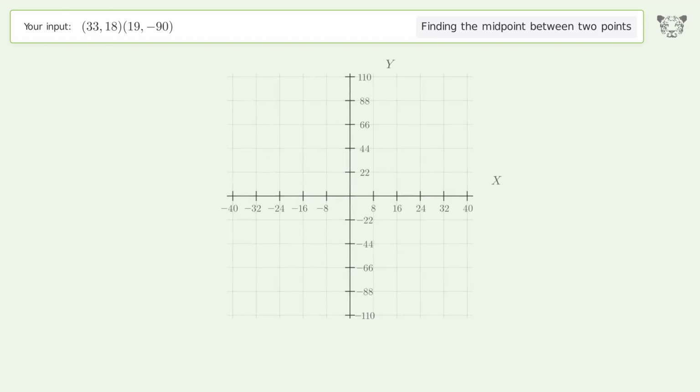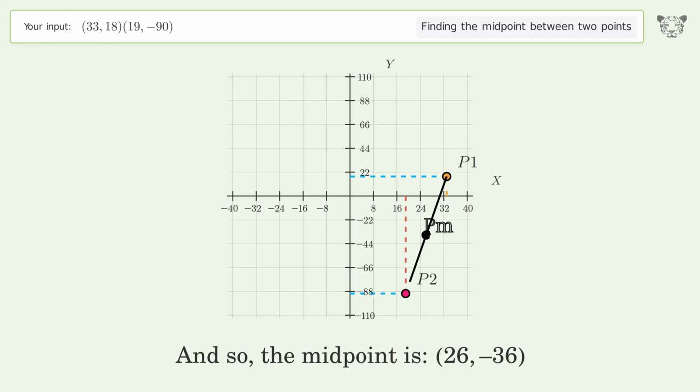And so, the midpoint is 26, negative 36.